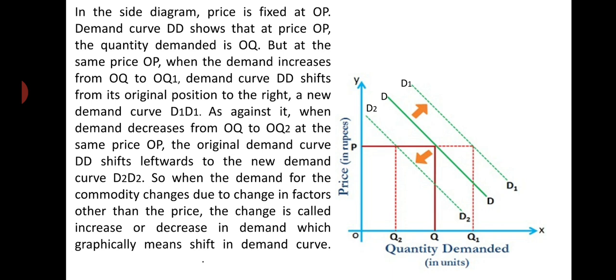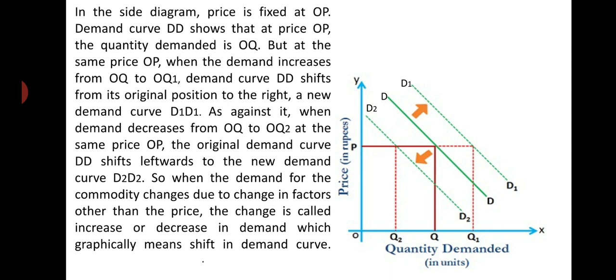Demand curve DD, the original middle one, shows that at price OP, quantity demanded is OQ.